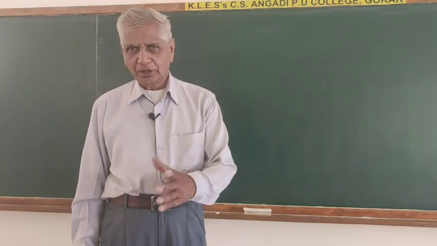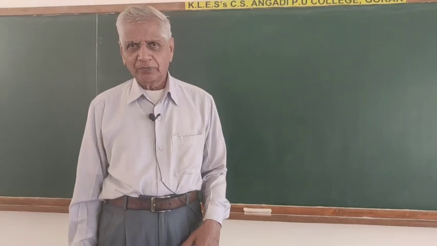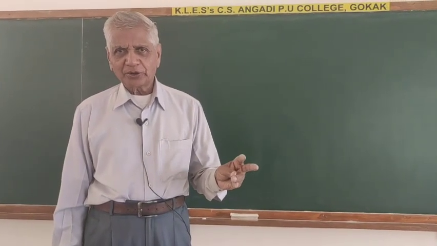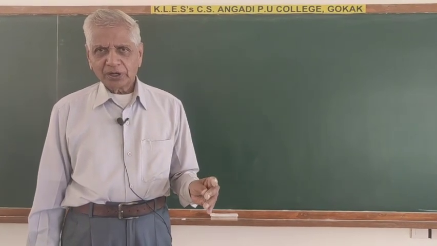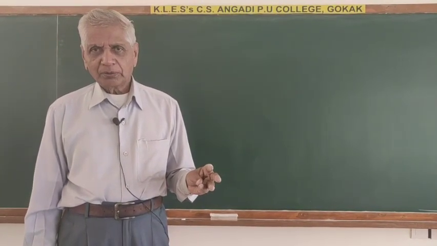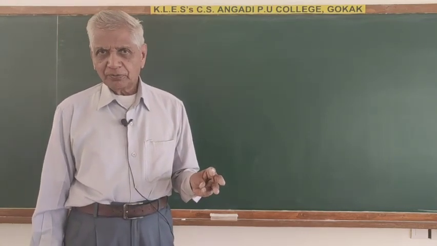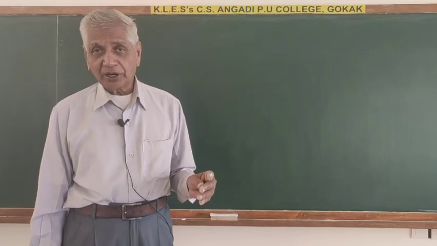So far in this chapter, what have we studied? We have studied sp3 hybridization, sp2 hybridization, sp hybridization, then the structure of methane, bond-line structure, Lewis structure, condensed structure or bond-line structure.